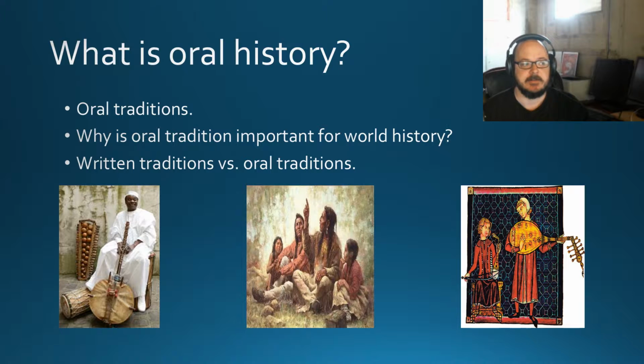So for example, here there's three different examples pictured. One is a griot from West Africa, and that's the type of historian that recorded the Epic of Old Mali. And we have some Native American storytellers and European troubadours. So again, no matter where we look on the globe, there's going to be this tradition of oral history.